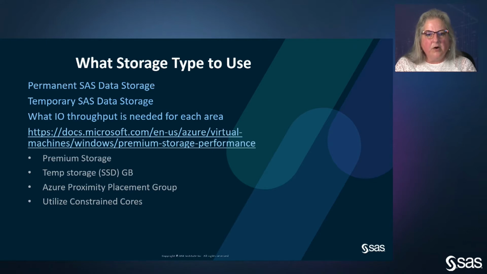And this is why it's very important, because that's a general recommendation. We need to make sure that what you currently have on premise is how close it is to that. I've worked with customers to get this file system as fast as 250 megabytes per second per physical core, then we need to make sure we implement that on the instances as you move into Azure. So that's why it's very important for you to understand the IO throughput so that we can make sure we set things up correctly.